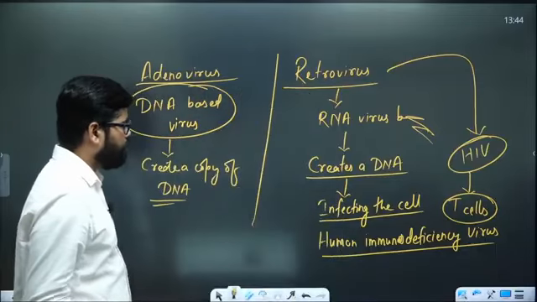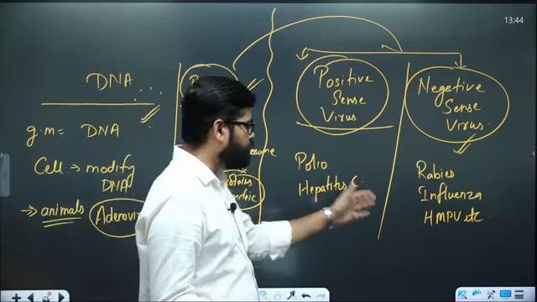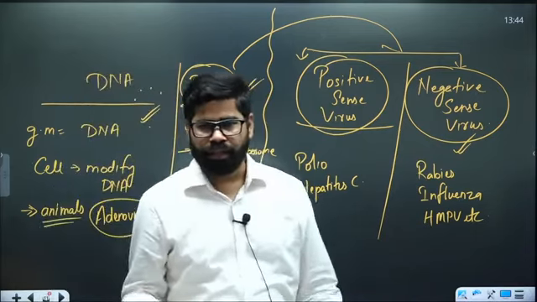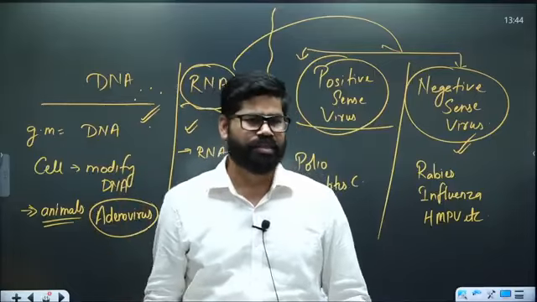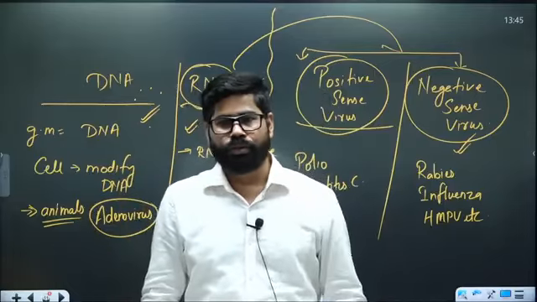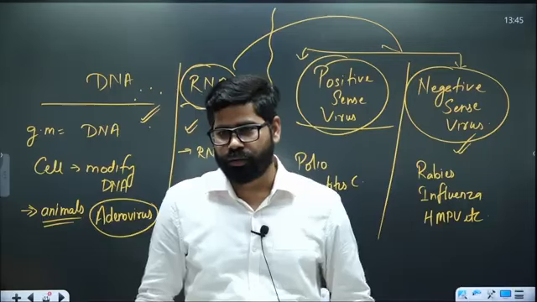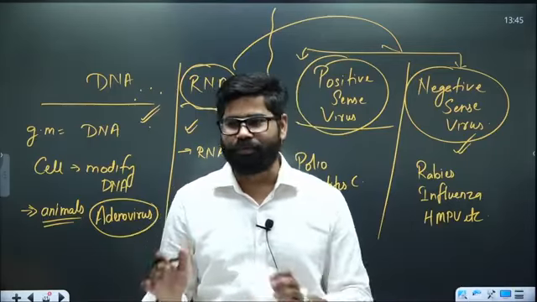Like we have seen examples, for example, here we have seen polio, hepatitis, rabies, influenza, HMPV, COVID, Nipah, all other things. They are all coming under this series. Zika also, chikungunya also, dengue also, same family. They are siblings like Zika, chikungunya, dengue. They belong to the same family, so they are the same type of viruses.